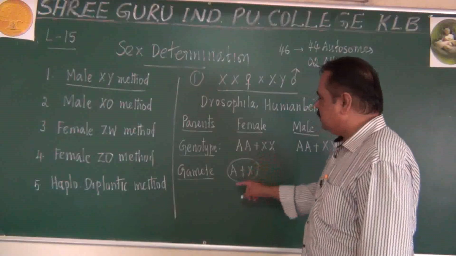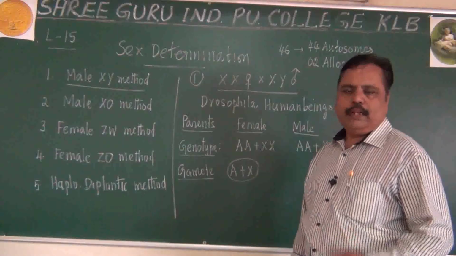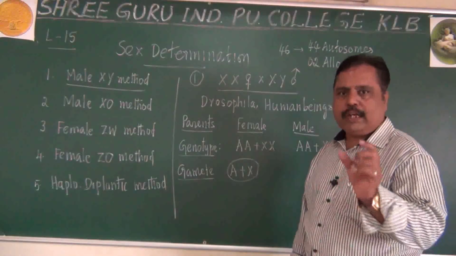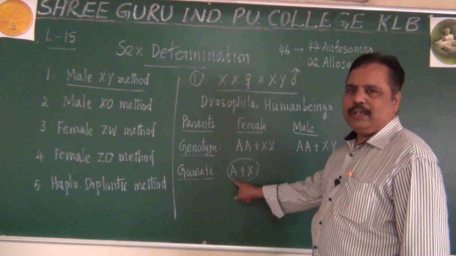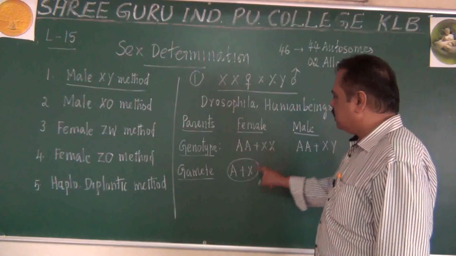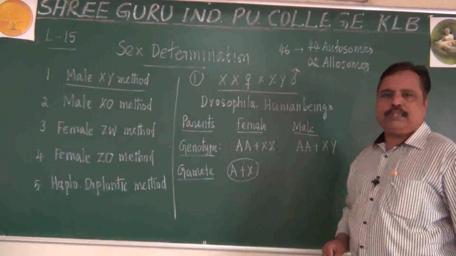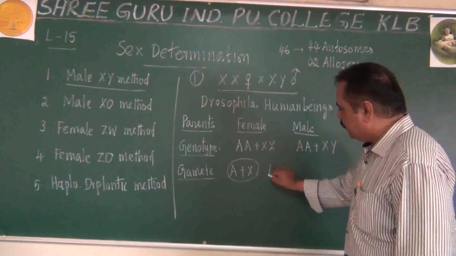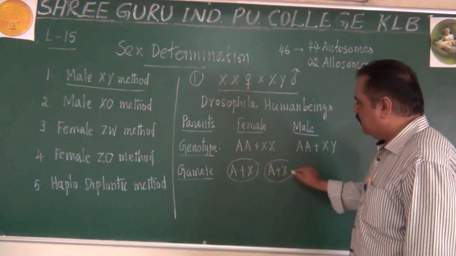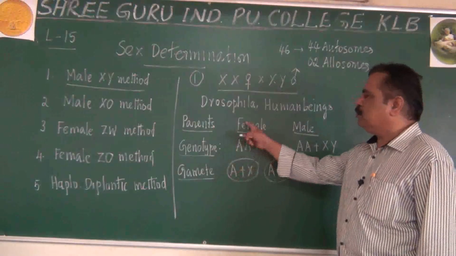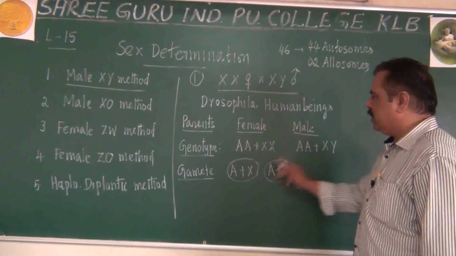So A plus X will be one type of ovum produced by the female. The ovum will have a haploid set. Diploid is 2A, so haploid is 1A. Diploid is 2X, so haploid will be 1X. So one ovum will be A plus X. Similarly, another A plus X will become another ovum. These are the gametes produced by the female, the egg or ovum.